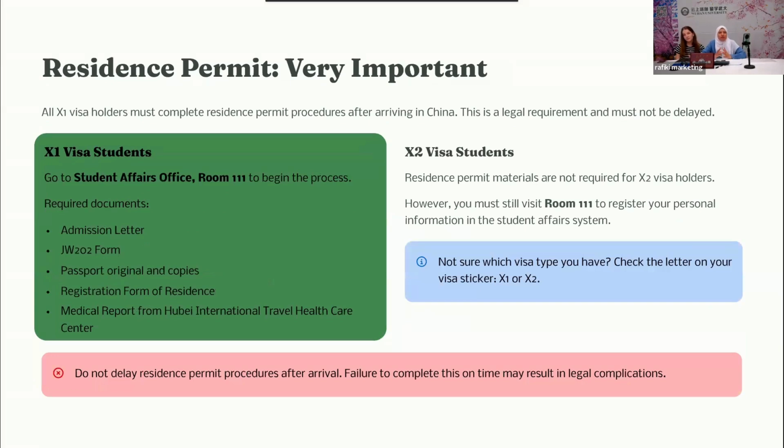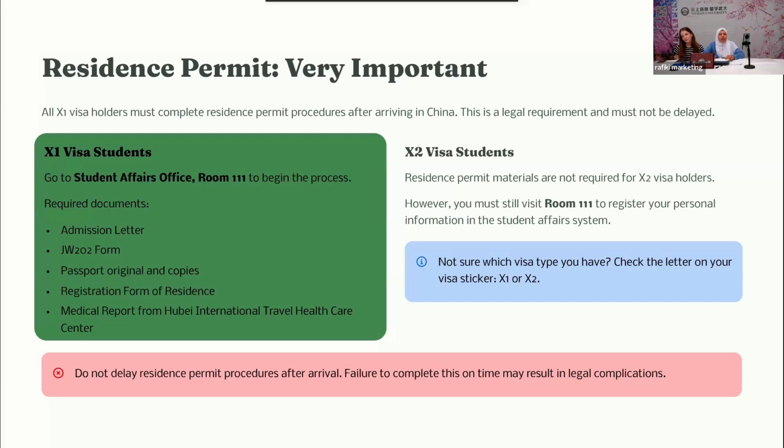Now you have already finished your registration and got your accommodation. So the next step is the residence permit. It is very important, especially for X1 visa holders. They must complete it after arriving in China to stay legally in China. For the X1 visa, you should go to the Student Affairs Office, room 111, to begin the process. You can do this step before you finish your registration.